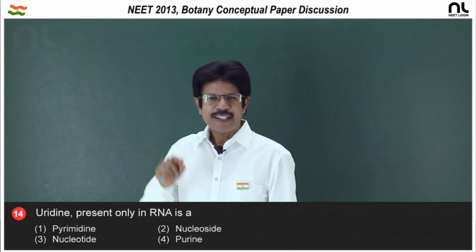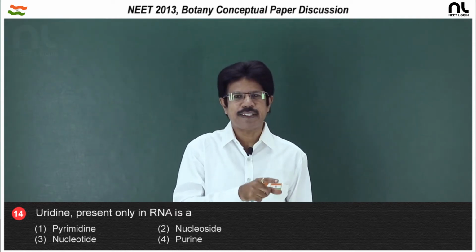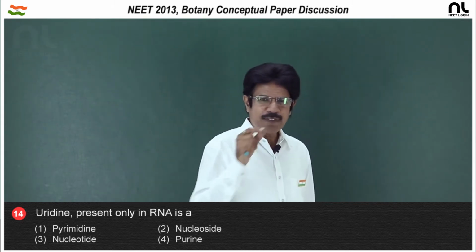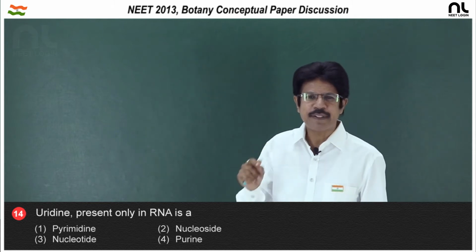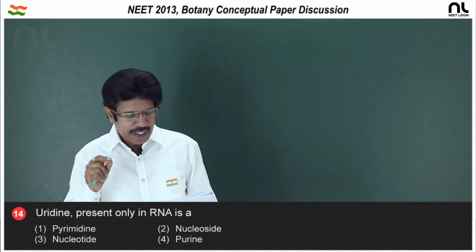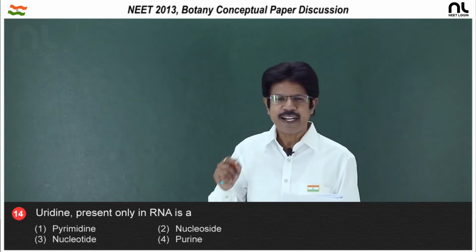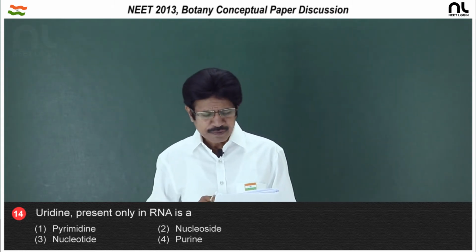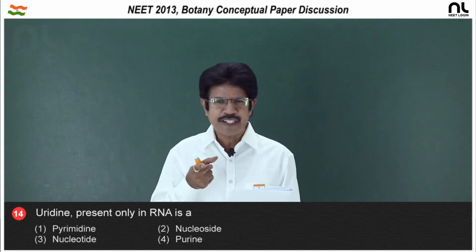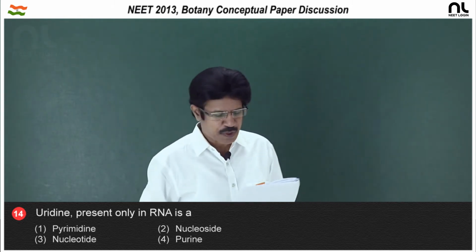So, uracil is present in RNA and absent in DNA. In DNA, thymine is present instead of uracil, and uracil differs from thymine by lacking the methyl group. Uridine present only in RNA is a, the first option, pyrimidine. Pyrimidines are thymine, cytosine as well as uracil, but uracil is a nitrogen base and uridine is a nucleoside. Second option, nucleoside, that is the right option.